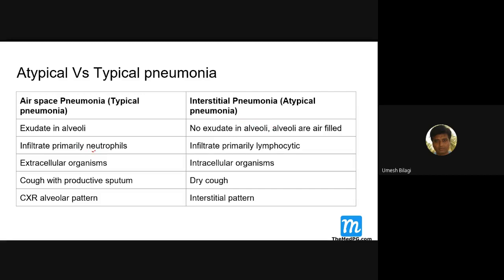Infiltrates are usually neutrophils, here it is lymphocytic. Typical organisms are extracellular, atypical are intracellular. Cough with productive sputum, here it is dry cough. Chest X-ray shows alveolar pattern, that is lobar consolidation; here it is an interstitial pattern.